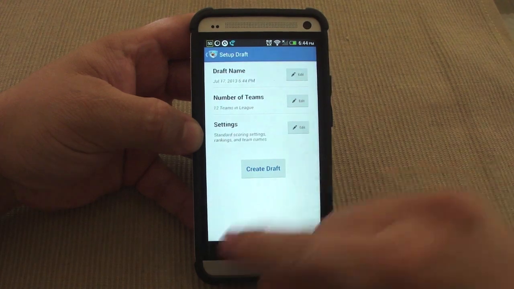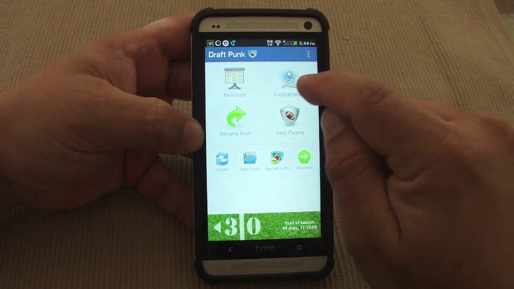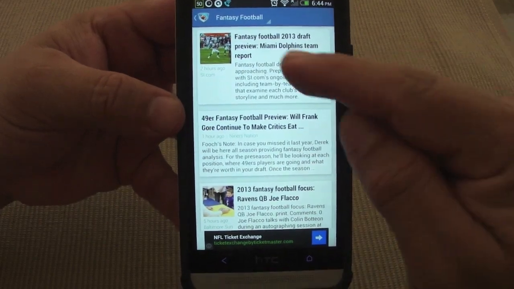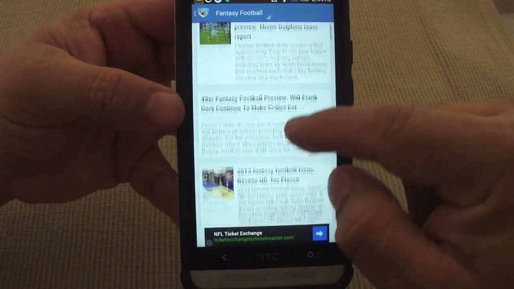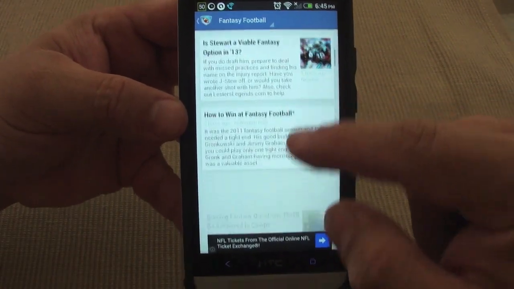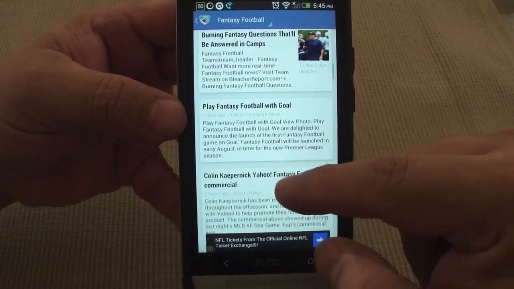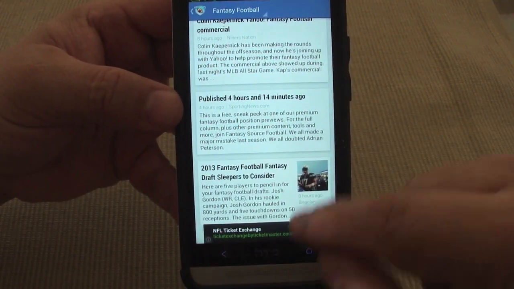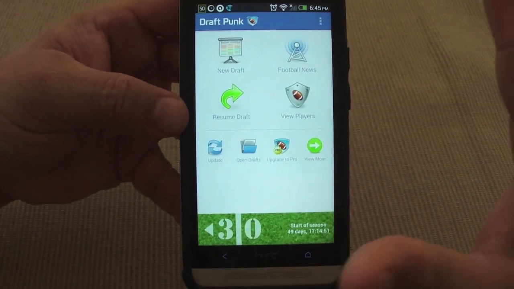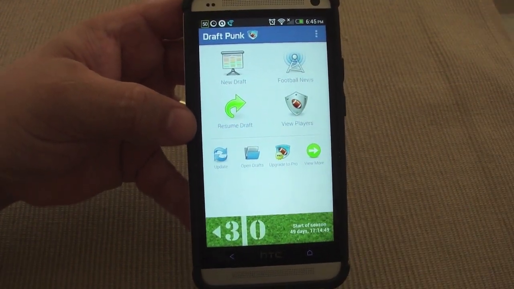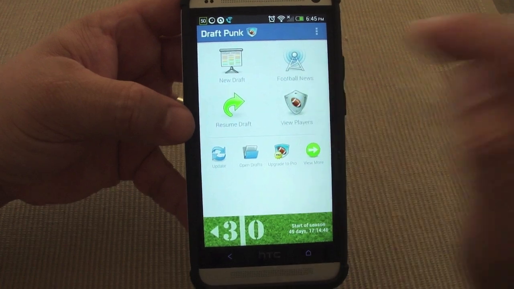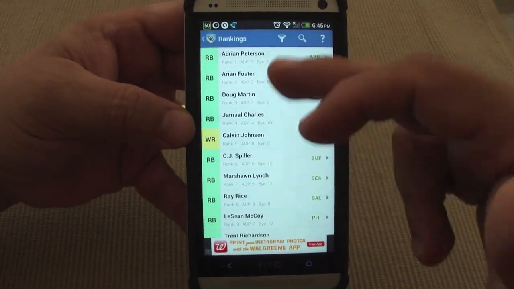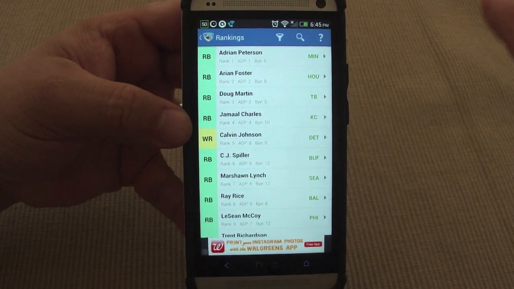So here you got new draft football news. When you click football news, this is totally updated, so you're gonna get the latest and greatest news of all the players, all the status of the teams, everything you could think of. Everything's just going to be NFL, and everything's going to be concentrated for fantasy players, of course. Here, you could tap Review Players. Here you can see the latest ranking of all the players, how it is right now.